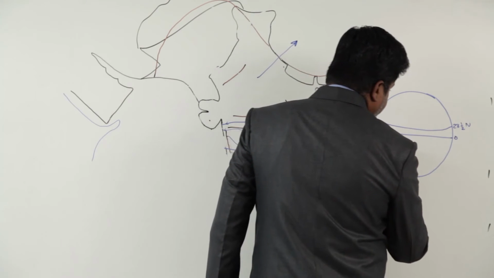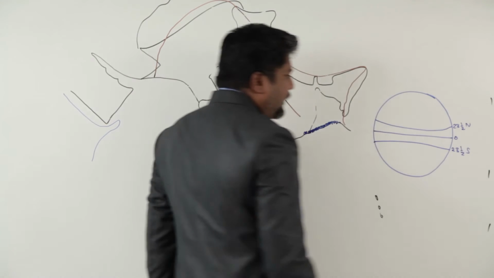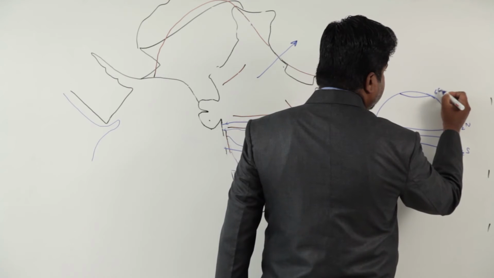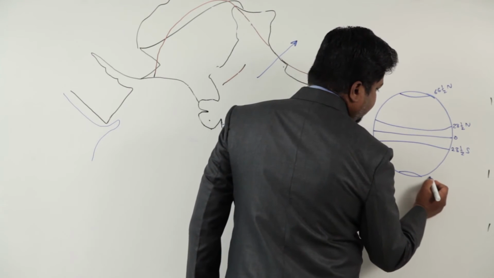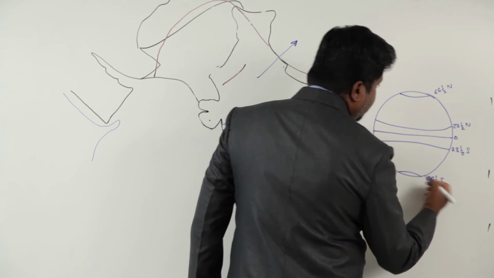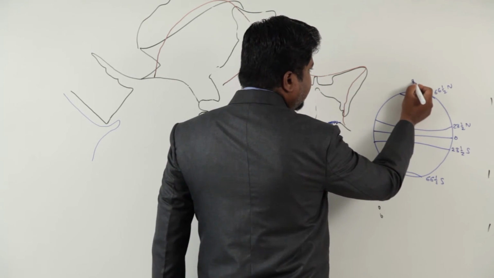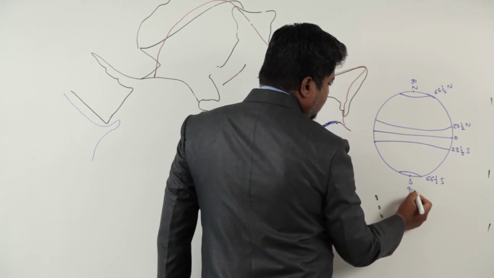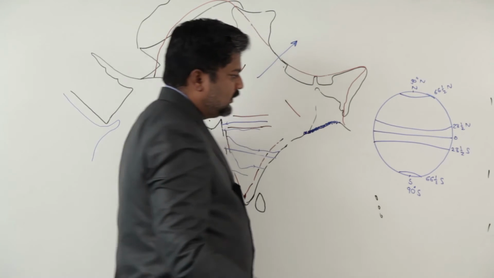Then 23.5 south, that is Tropic of Capricorn. Then 66.5 north, that is Arctic Circle. 66.5 south, that is Antarctic Circle. This is 90 degree north, the North Pole. This is the South Pole, or 90 degree south.